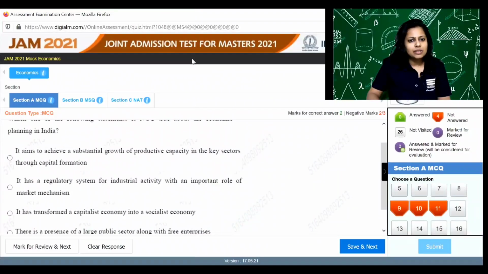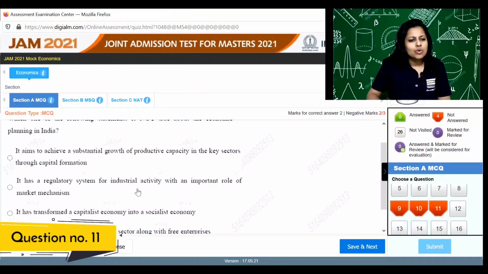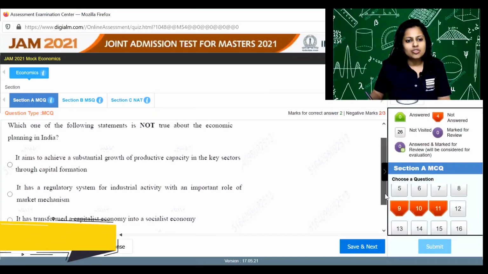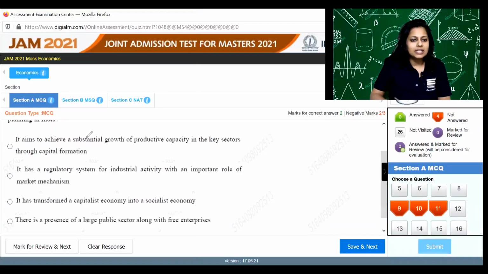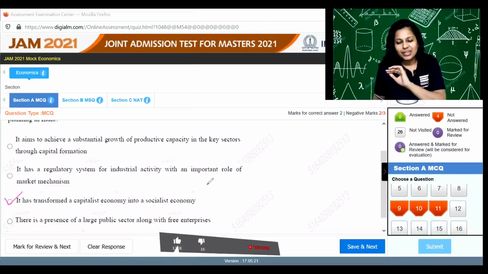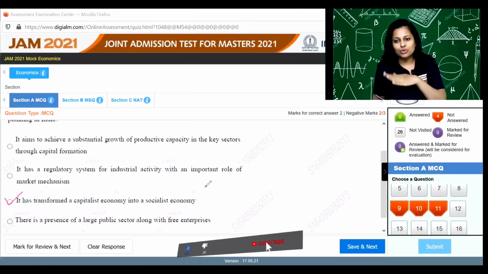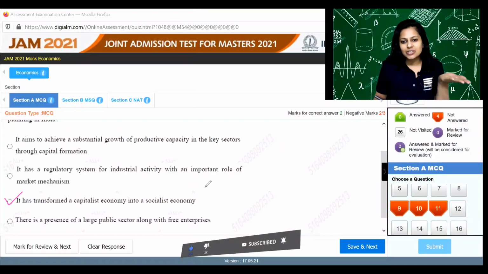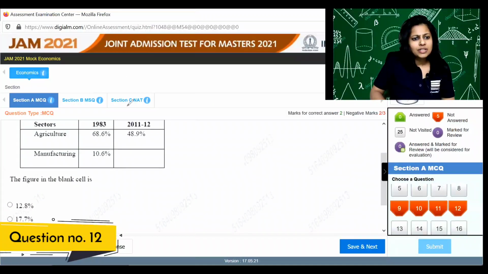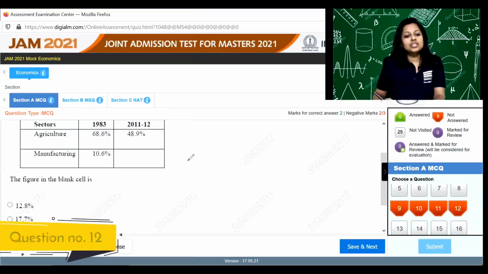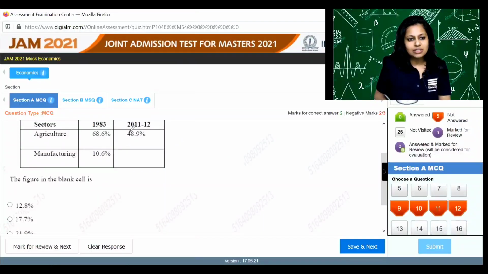Now question number 11. What is true or what is not true about economic planning in India? The right answer is that it has transformed a capitalist into a socialist economy, while it's the opposite that has happened. A somewhat socialist economy got transferred into a capitalist economy. Question number 12. The percentage of population involved in manufacturing for the year 11-12 is going to be 12.8%.